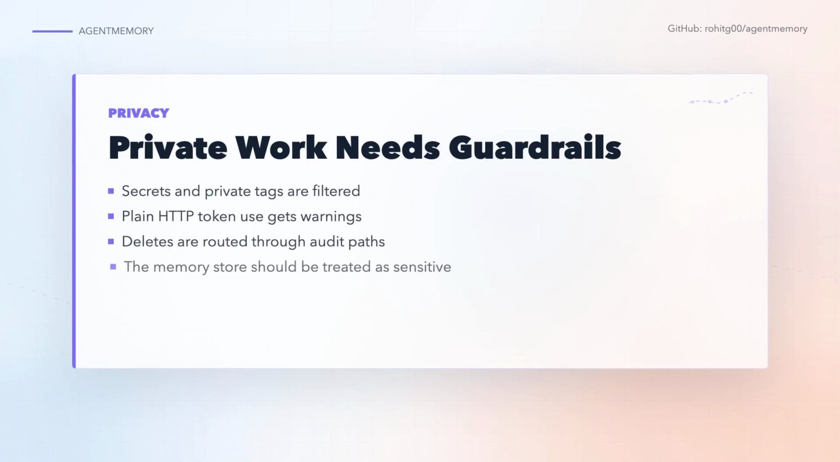The privacy model needs attention because this tool records real work. The pipeline strips API keys, secrets, and private tags before storage. Integrations warn when a bearer token would cross non-loopback plain HTTP. Deletes go through audit paths. Those are good signs, but the basic advice stays simple. Run it where you control the data, check what it captures, and be careful before sharing the memory store.